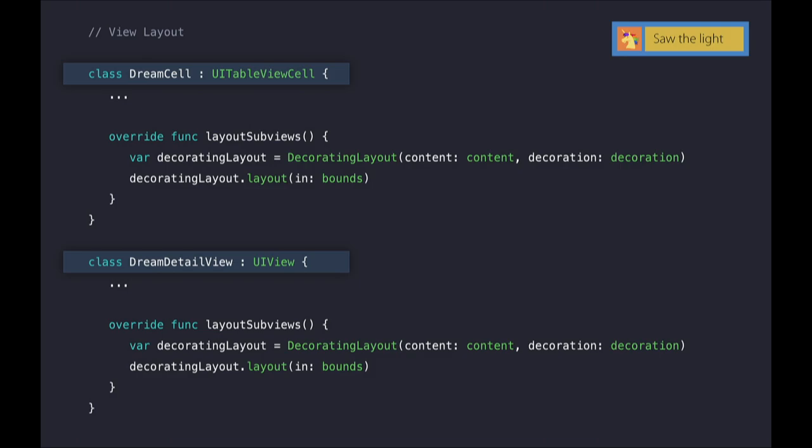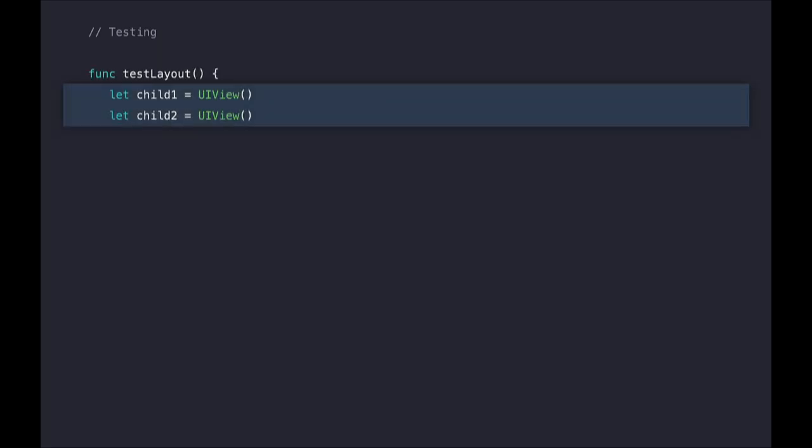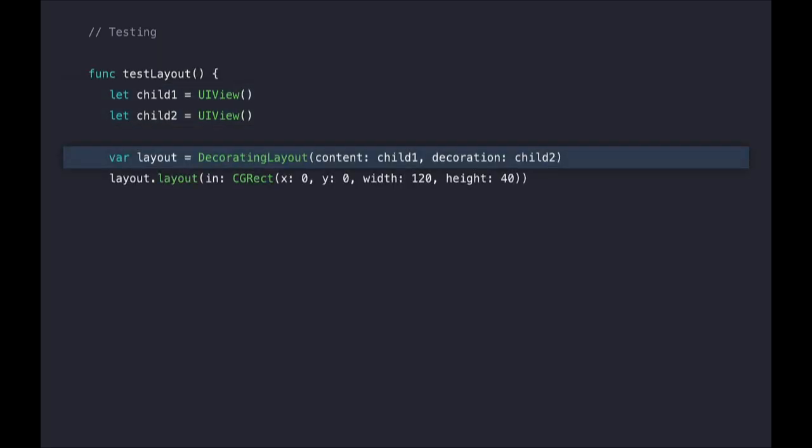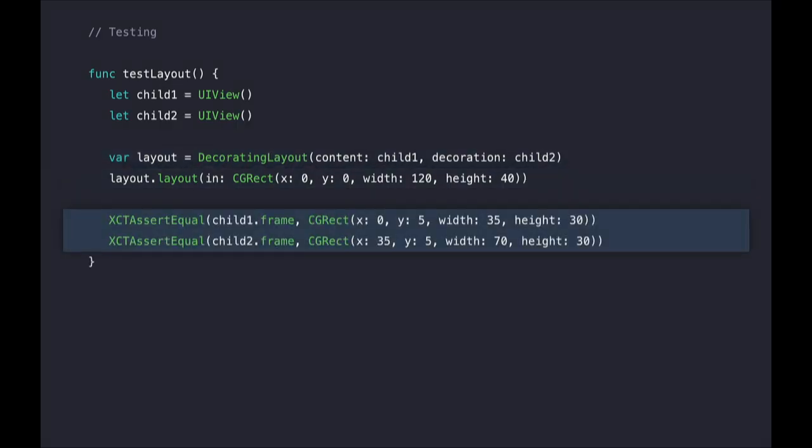And there's another great benefit with this. Now that our layout can be used in isolation, it's really easy for us to write unit tests for it. We can just create some views, add them to our layout, and then lay them out in a known rect. Then we just have to verify that the resulting frames are what we expected. Our test doesn't have to create a table view or wait for the right view layout callbacks to happen. It can just tell our layout to work and then verify the output.